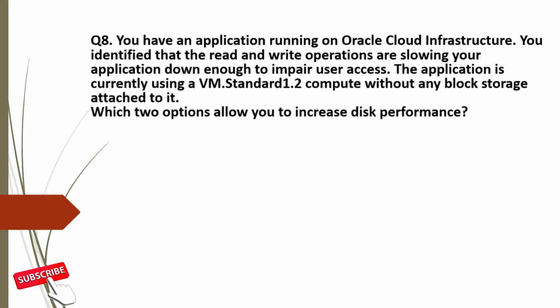Question 8. You have an application running on Oracle Cloud Infrastructure. You identified that the read and write operations are slowing your application down enough to impair user access. The application is currently using VM standard 1.2 compute without any block storage attached to it. Which two options allow you to increase disk performance?